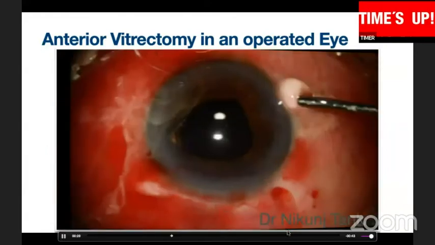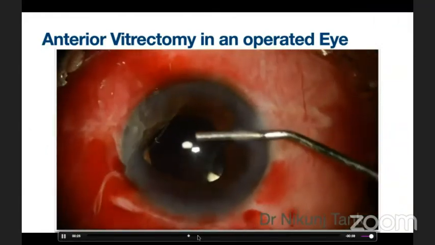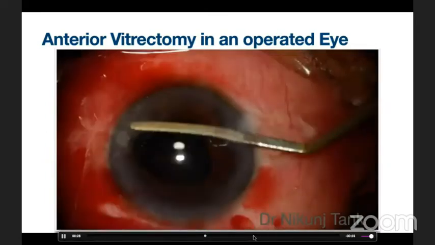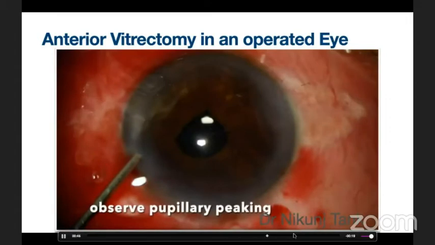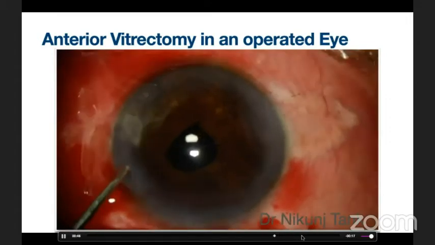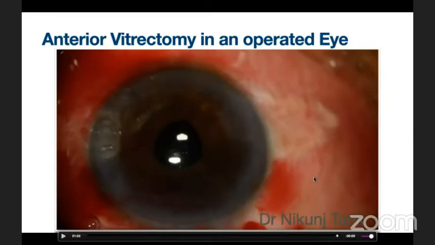Automated anterior vitrectomy was done, following which you can see there is pupillary peaking. A sweeping movement was done to bring that inside. After insertion of pilocarpine, you can see multiple peaking and vitreous strands in the anterior chamber, which were cut using automated vitrectomy. At the end of the procedure, the pupil was round with absent vitreous in the anterior chamber.